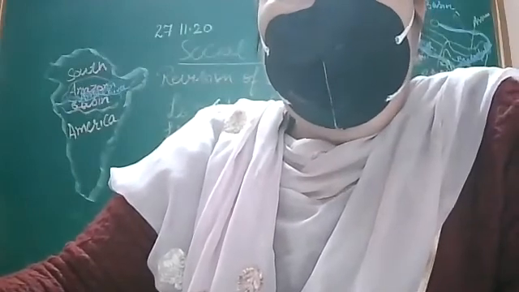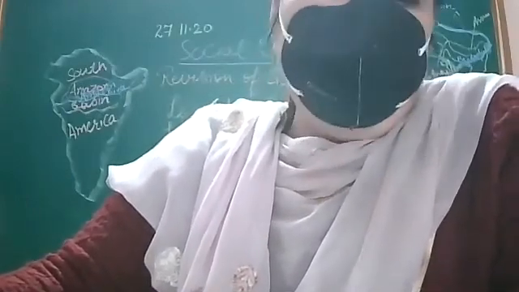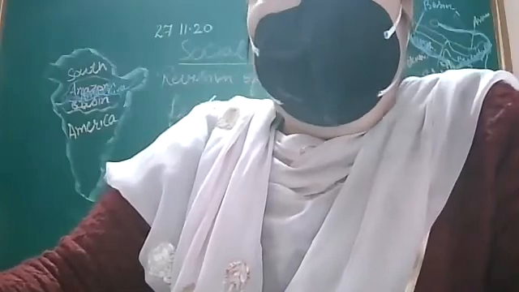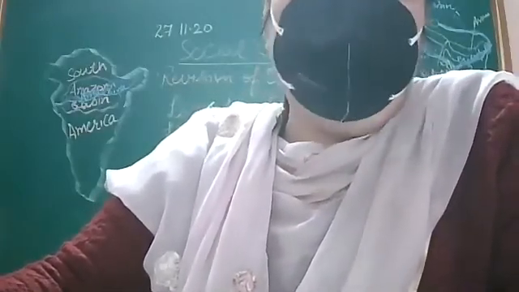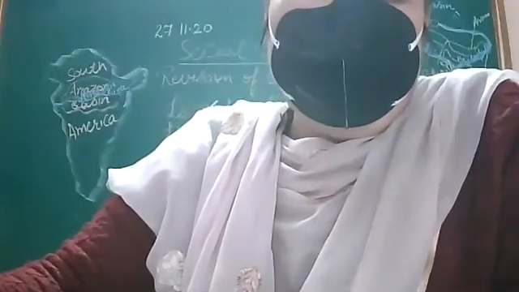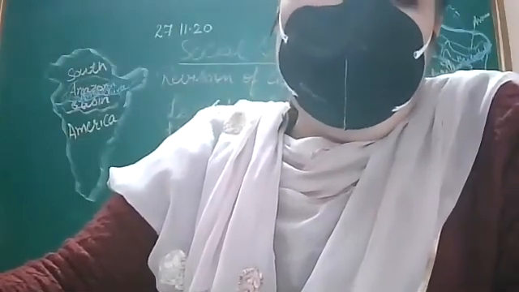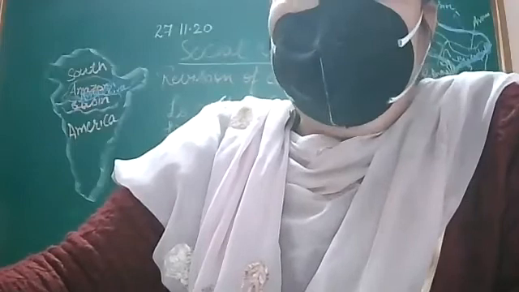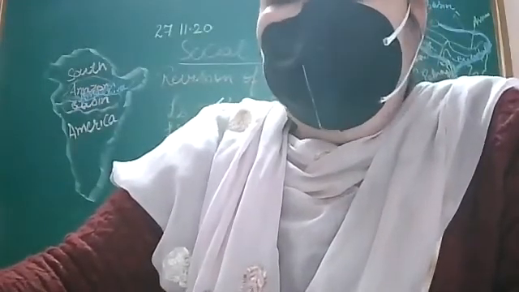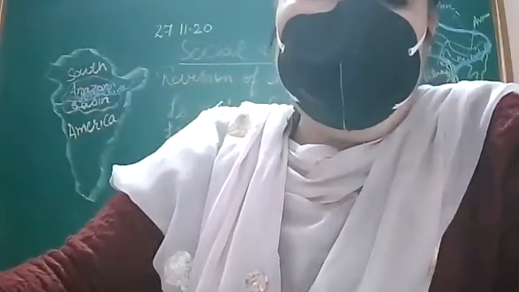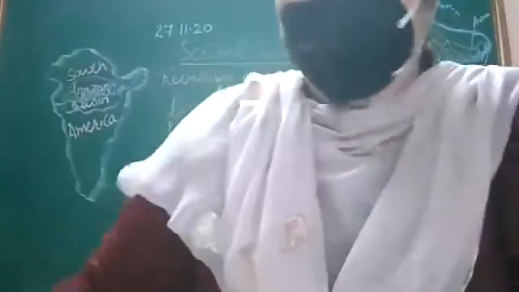For example, telephone is useful to send quick messages. Telephone or mobile are useful to send quick messages to friends, relatives or family members. And to send messages to a large number of people, we use the means of mass communication. Okay? So this is about communication.